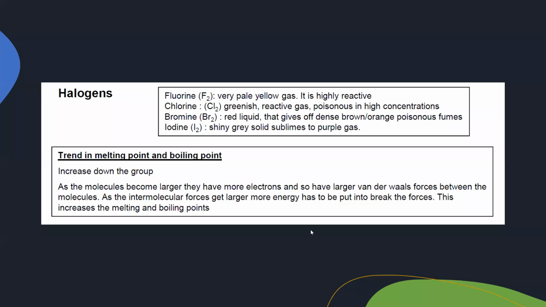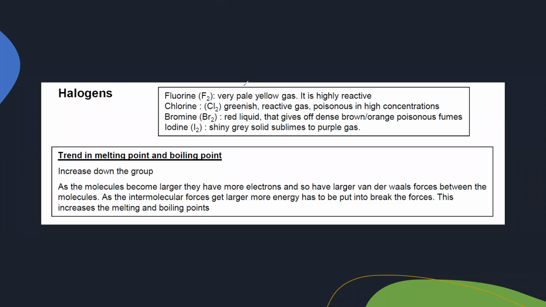So this session is related to halogens. The term halogen means salt former, as these elements tend to form a salt when they react with a metal. You have to learn their appearance as well as the physical state. For example, fluorine is a light yellow or pale yellow gas which is highly reactive.